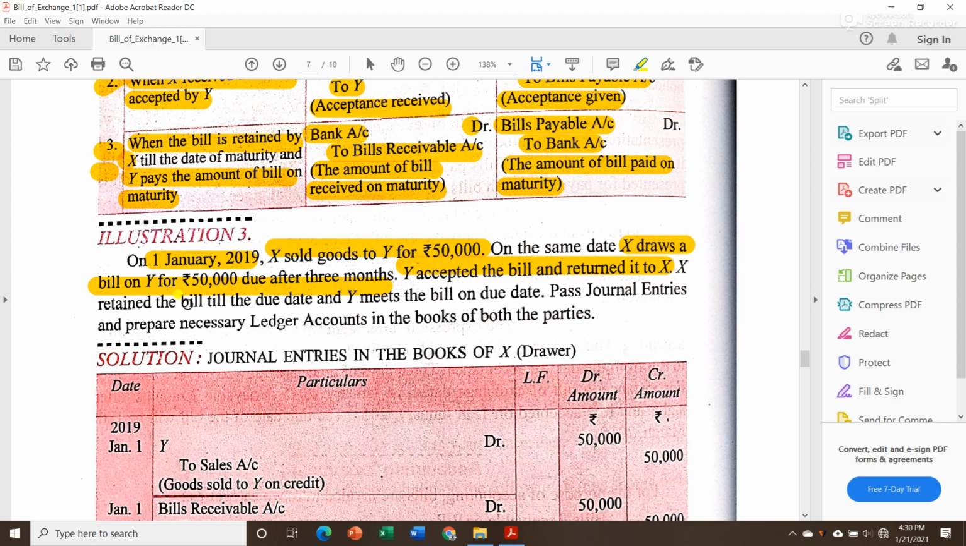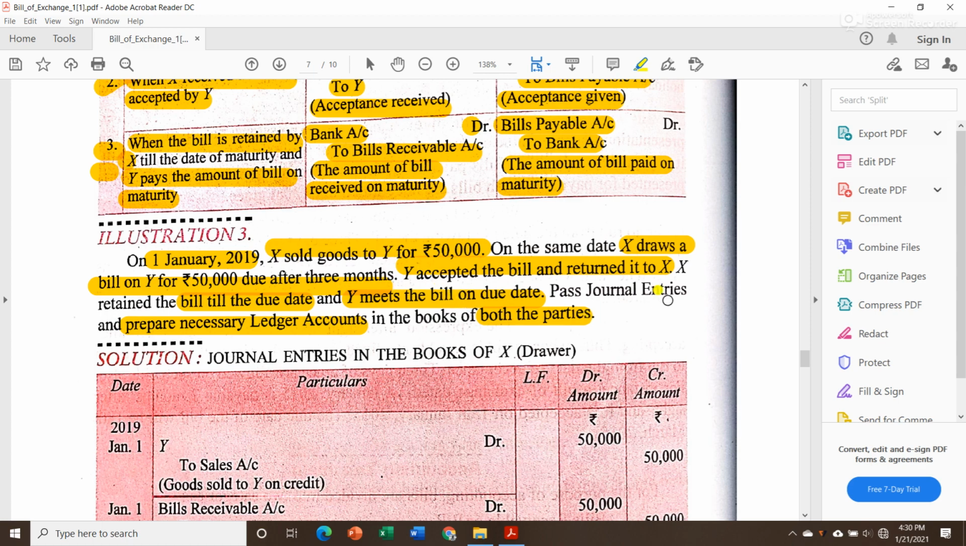He just kept it with himself till the maturity date or due date. Then on the due date, Y made the payment on that day. Okay, so till here we have the information. Now let us see what this question is asking us to do. Pass journal entries and prepare necessary ledger accounts in the books of both the parties. Now both the parties are X and Y.